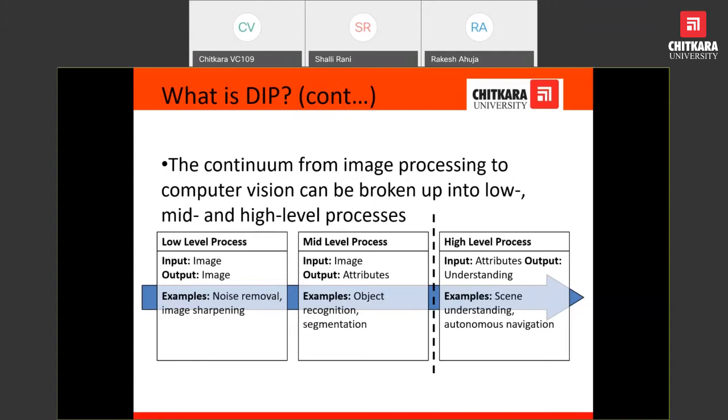Next, in high level processing, to understand what this image is saying, we have to insert intelligence into the system so that when we enter the image, it recognizes the objects and what they are saying. As a human can see a picture and understand what the image is saying to us, in the same way the system should understand what the image is.